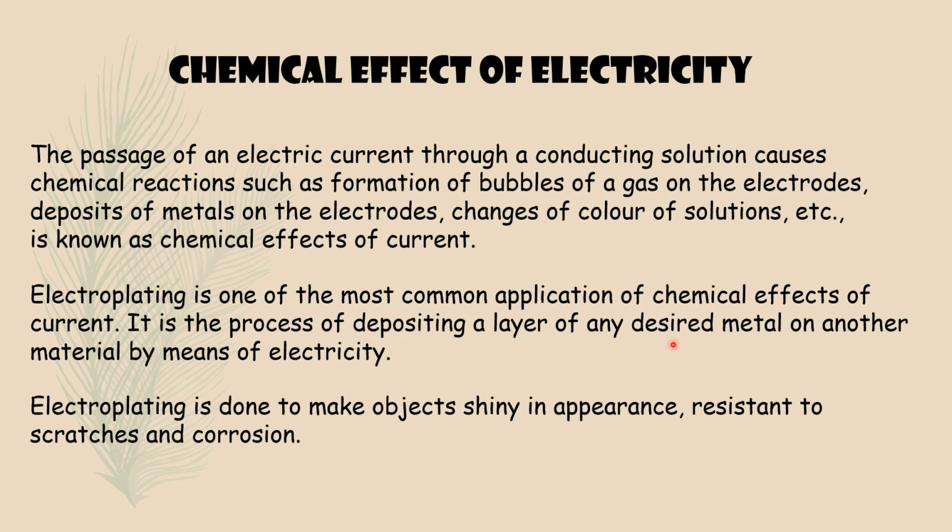Depositing a layer of any metal on another metal. Okay, that is called electroplating. Electroplating is done to make objects shiny in appearance, resistant to scratches and corrosion. So electroplating can protect that metal. Okay, that is about electroplating, the chemical effect of electricity.